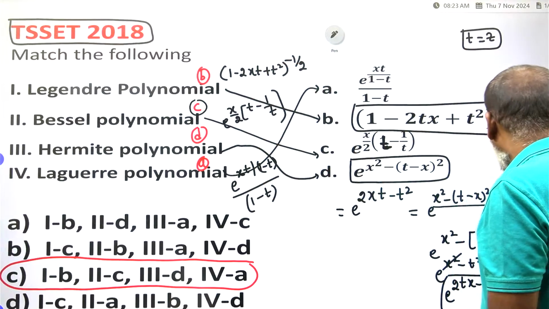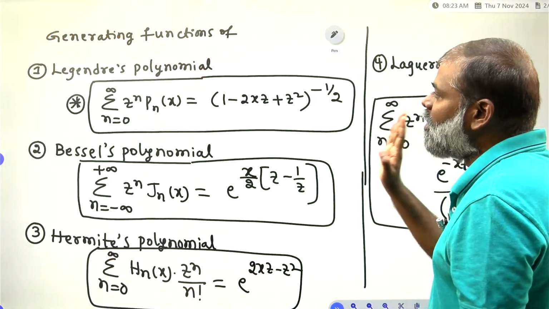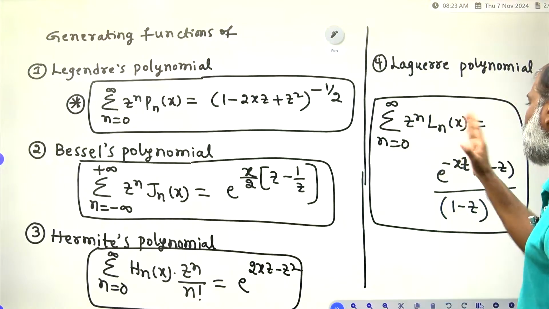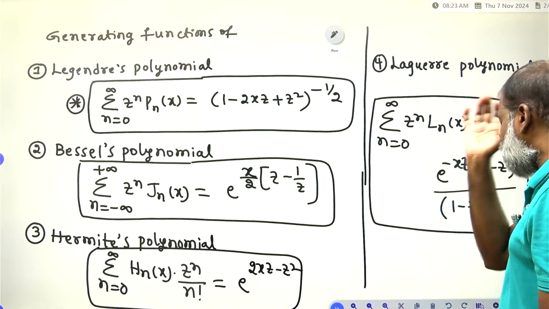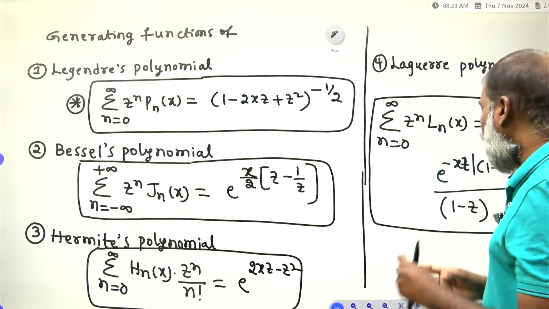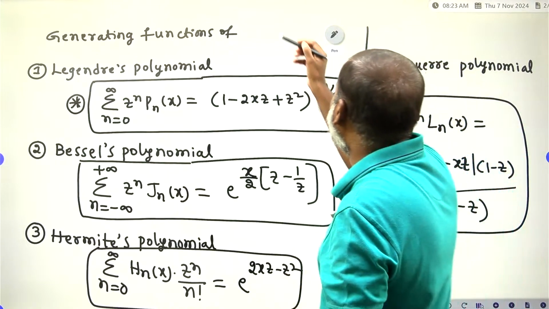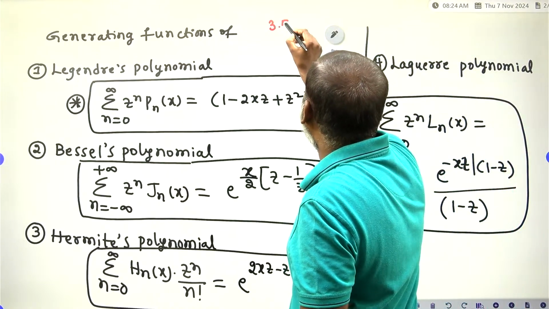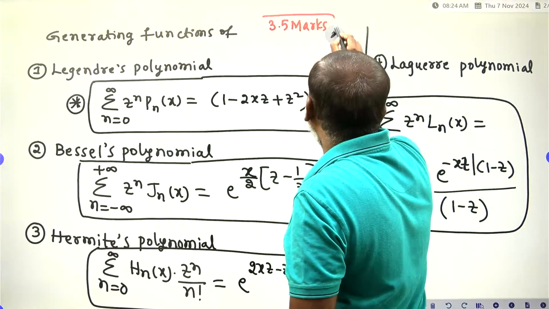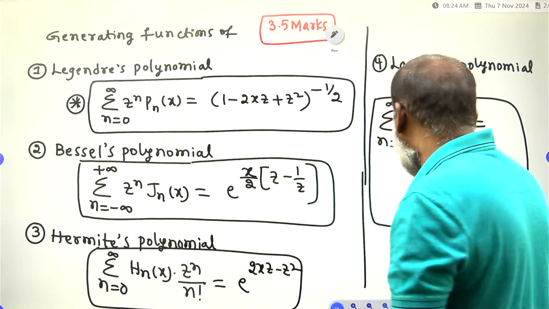So once again you have to remember the generating functions of the Legendre polynomial, Bessel polynomial, Hermite polynomial, and Laguerre polynomial. These polynomials are very, very important. You may get them in CSIR. How many marks can you get? In CSIR you may get 3.5 marks. If you remember these 4 polynomials, you will be able to get 3.5 marks.